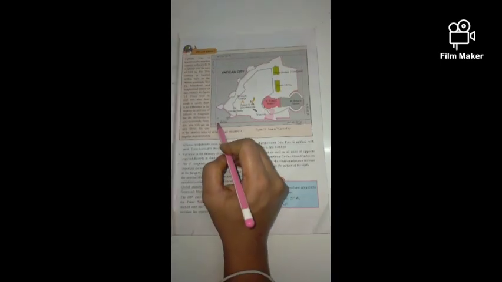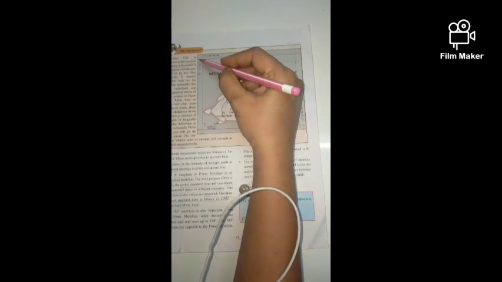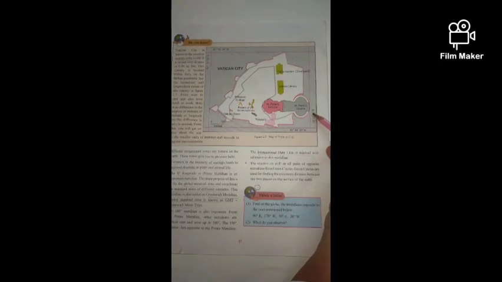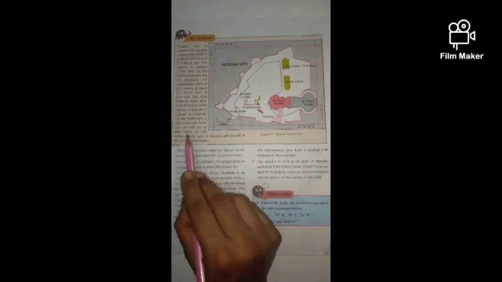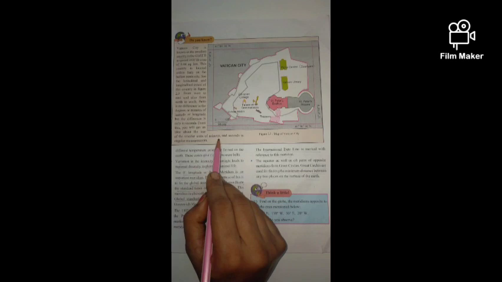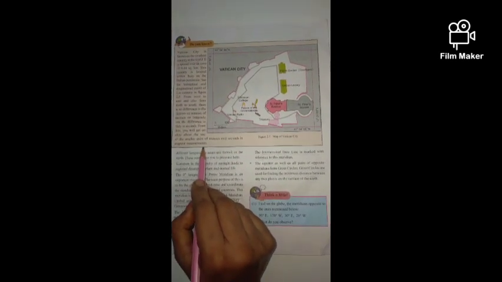Then see the longitude: 12 degrees 21 minutes 30 seconds east, and here 12 degrees 21 minutes and 00 seconds east. From this you will get an idea about the use of smaller units of minutes and seconds in angular measurement.